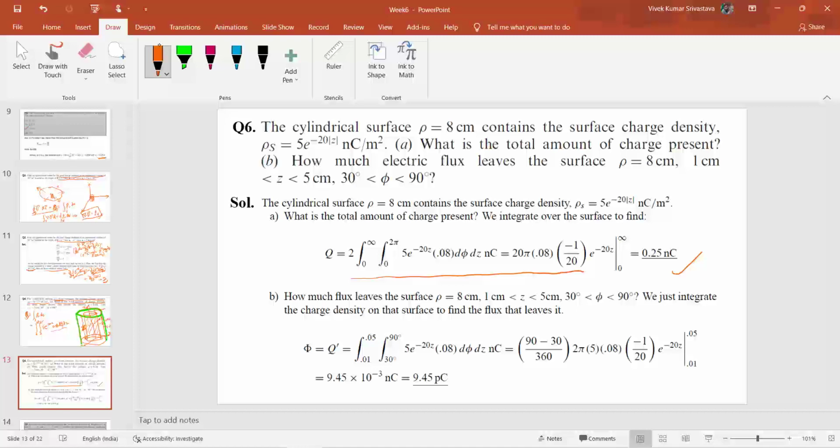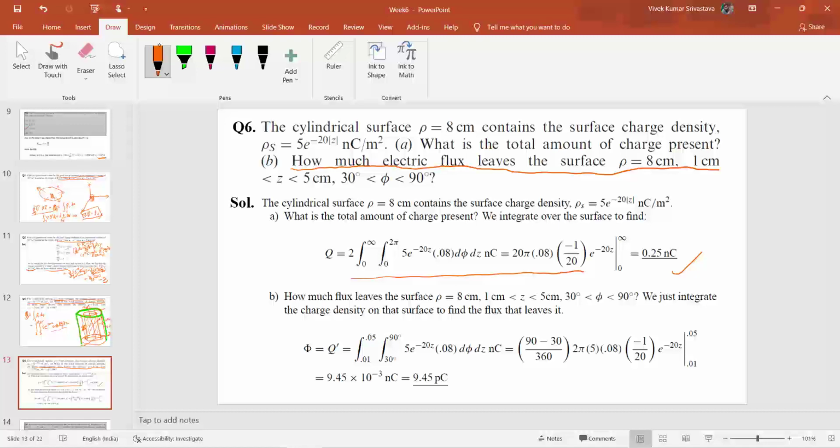Okay, after that, the second statement asks how much electric flux leaves the surface rho equals 8 centimeter, with z from minus 1 centimeter to 5 centimeter, and phi from 30 to 90 degrees.